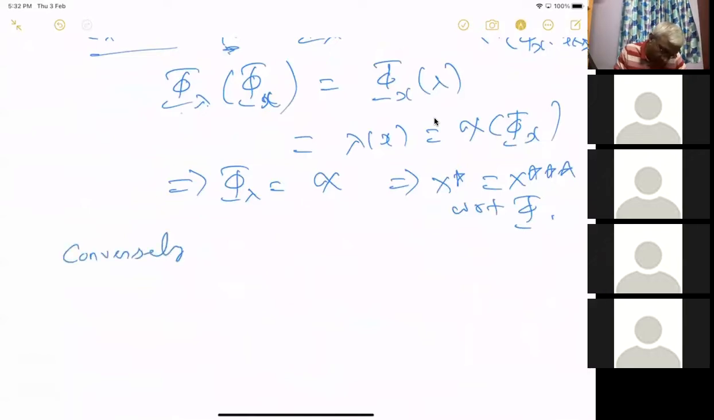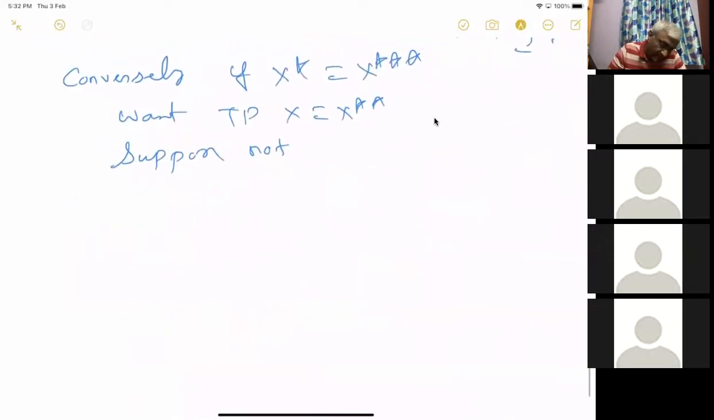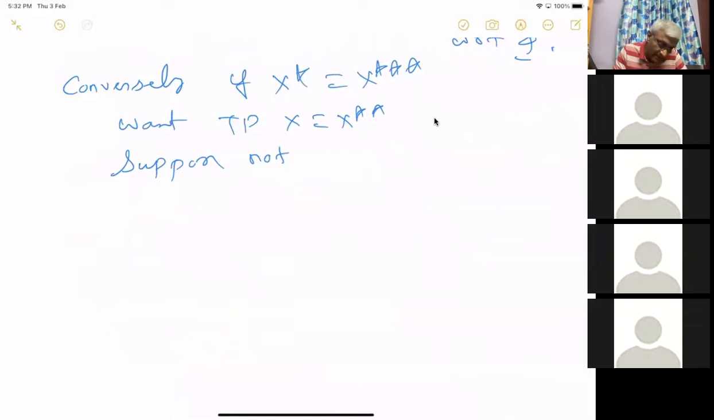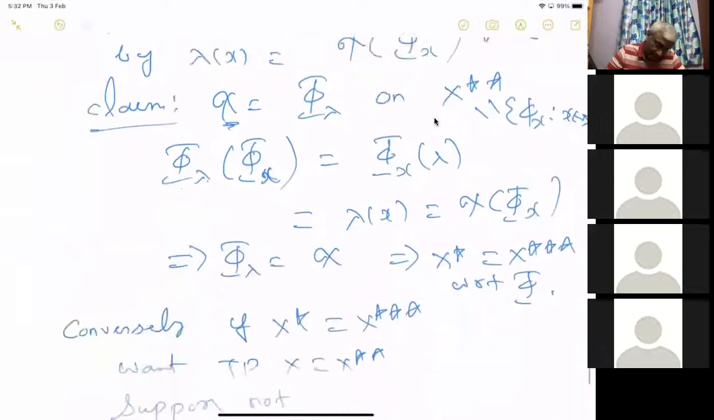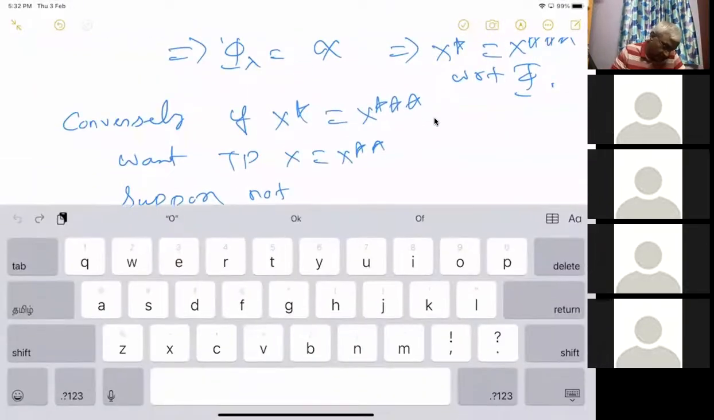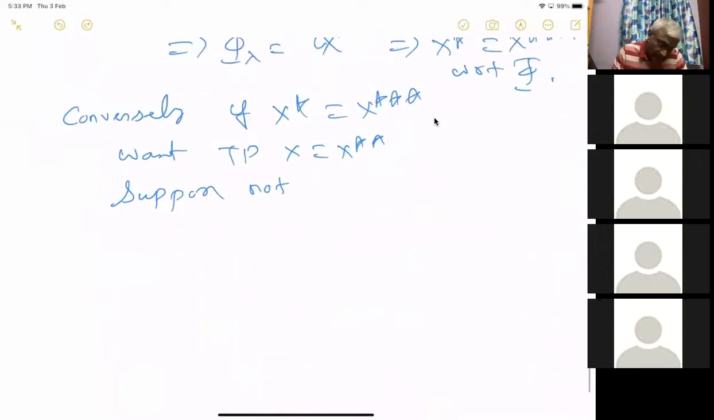Conversely, if x double star is equal to x double star, we want to prove x equal to x double star. Okay. Suppose not. So suppose not. That is, x equal to x double star means the image of phi we want. Suppose not. Let lambda.